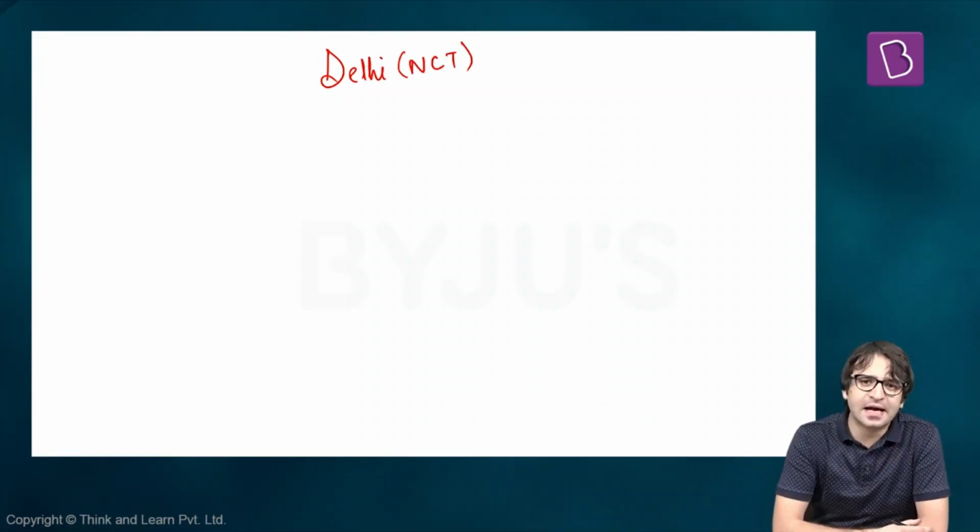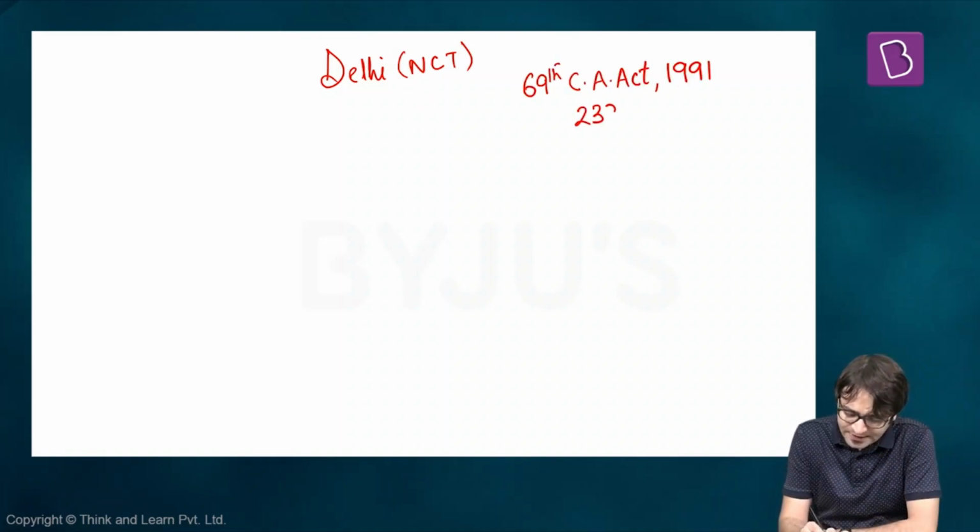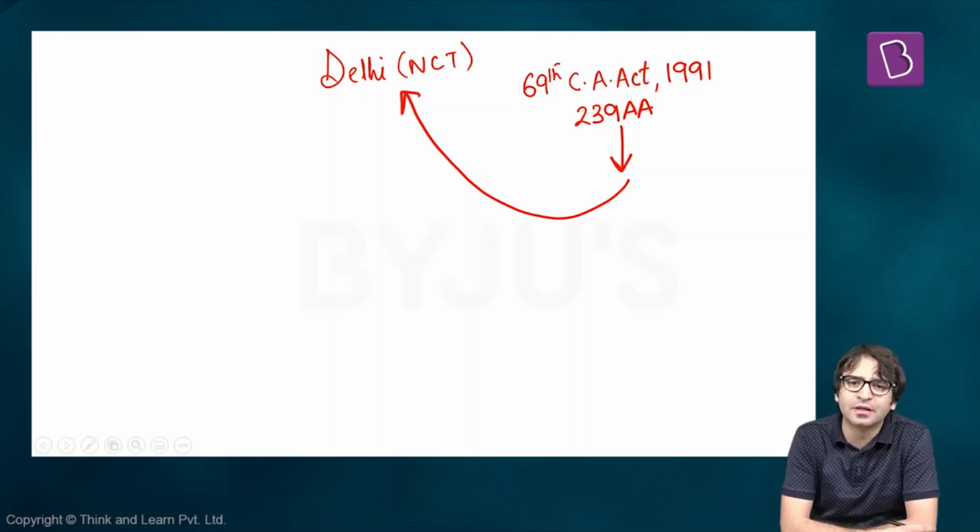Delhi till 1956, as I told you, was a state. Then it was converted into a union territory. Till about 1991, it continued as a union territory. Then in 1991, the 69th Constitutional Amendment Act was done. Article 239A was added. This made special provisions for the National Capital Territory of Delhi.